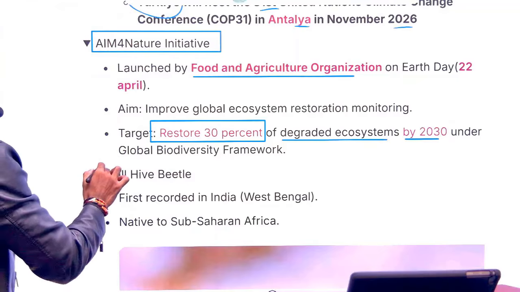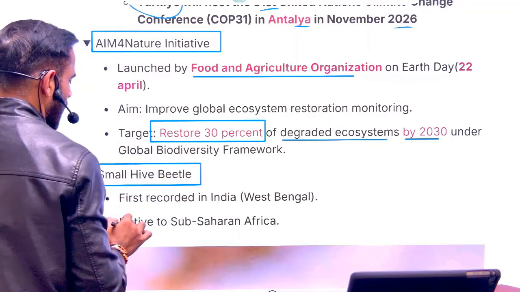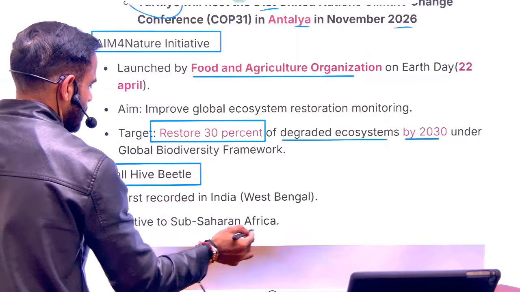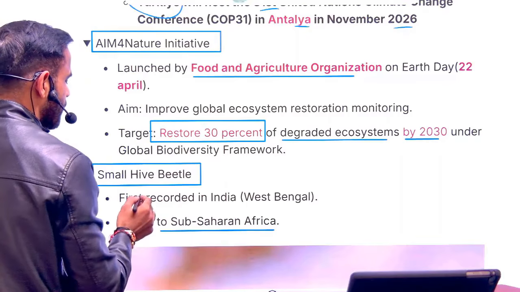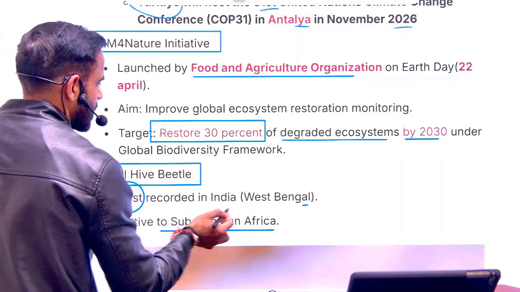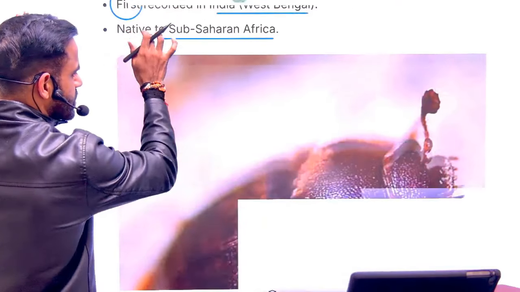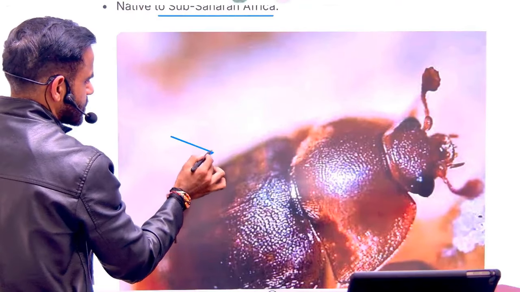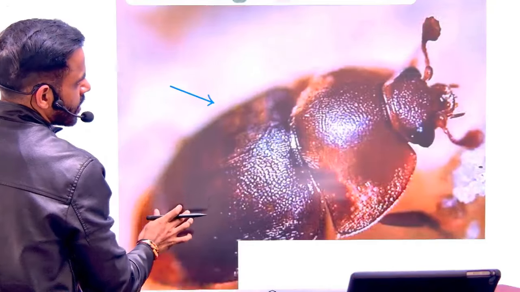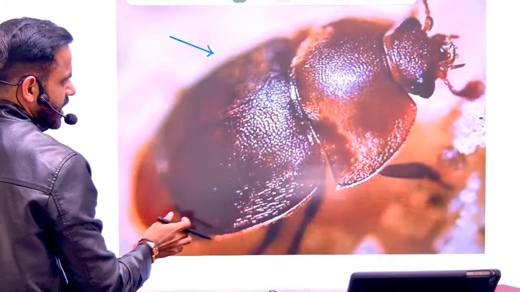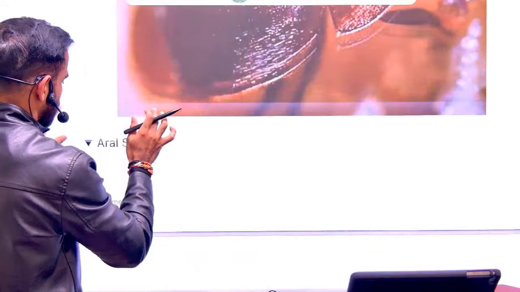Next is related to the small hive beetle. So actually it is a variety of beetle which is found in sub-Saharan Africa. For the first time it was recorded in India, in West Bengal. So this is how it looks. And since it was recorded for the first time in India, that's why it is important from the exam perspective.